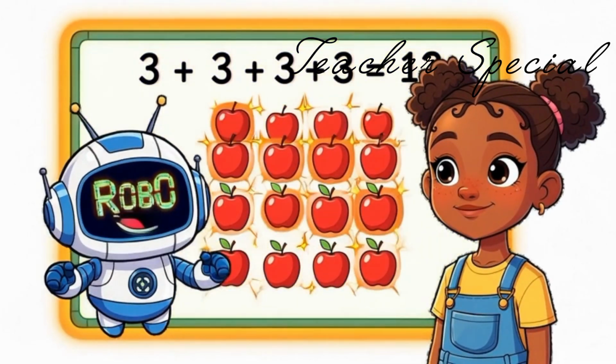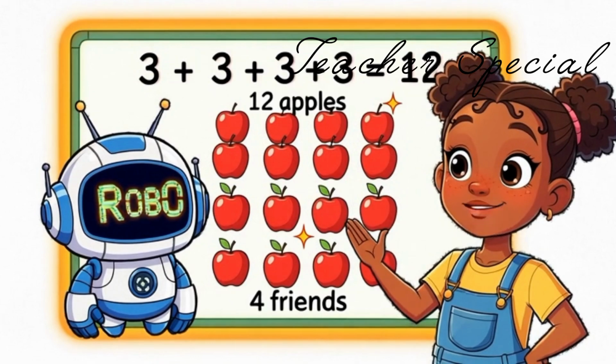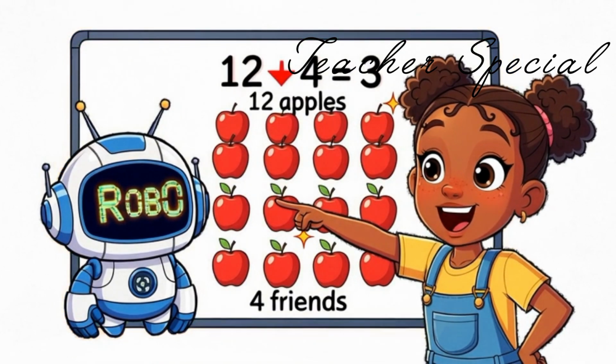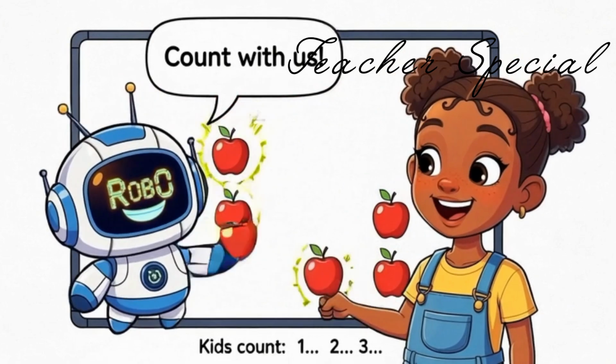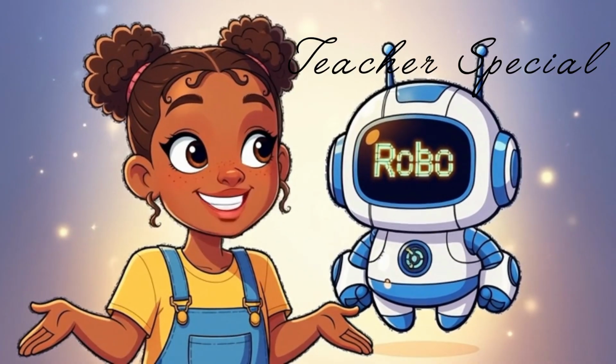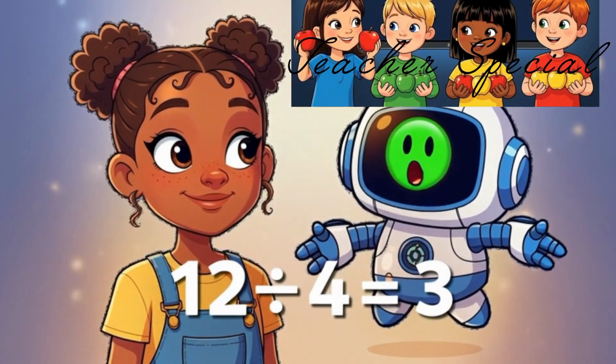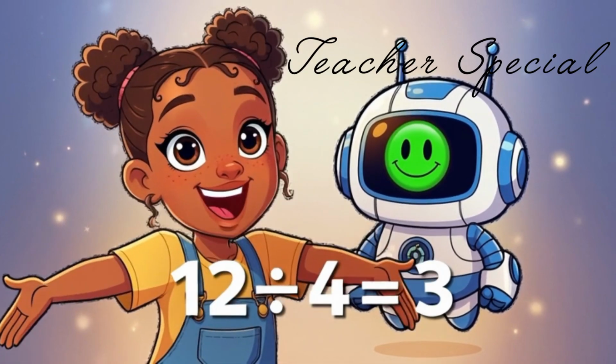Division is when we split things into equal groups. We have 4 friends. Let's give 1 apple to each friend at a time. Count with us. 1, 2, 3. Each friend got 3 apples. So 12 divided by 4 equals 3. Division is just sharing fairly.